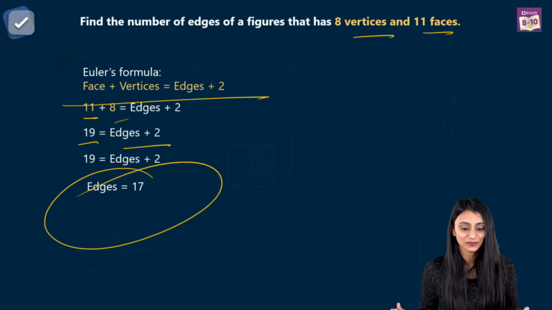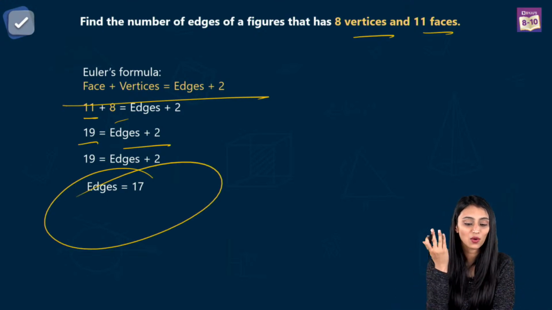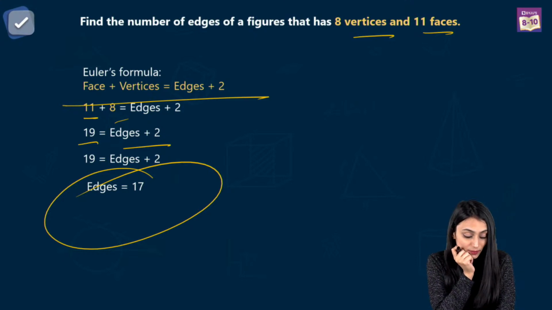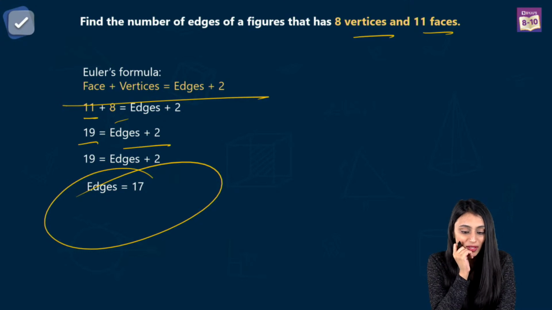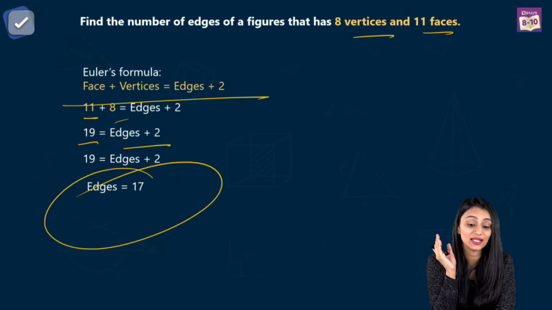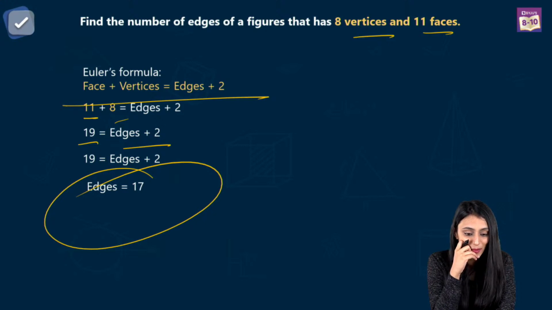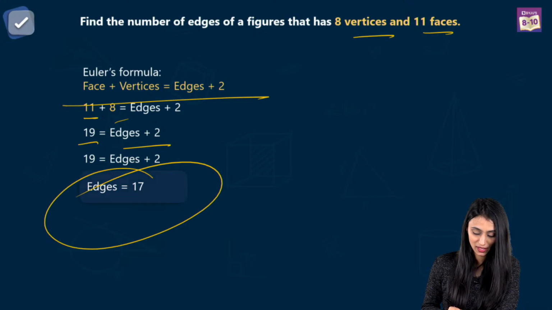That's the right answer. Isha Roy says 16. How come it is 16? Soham says 21. Some are saying 16, some are saying 17, some says 21. 17 is the answer. How come you are getting 16 and 21? Please check your answer. Now Isha is saying it's 17, right? Soham says 21. How come you are getting 21 here? Okay, now I can see 17, 17, 17. Yes, 17 is the correct answer.